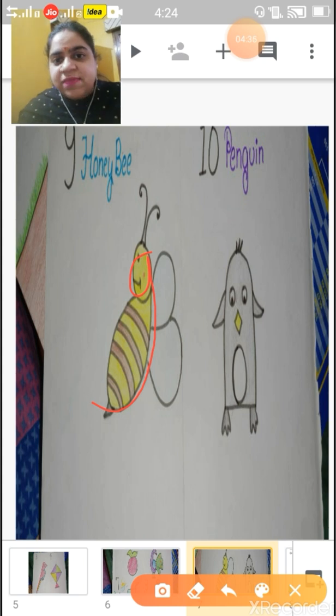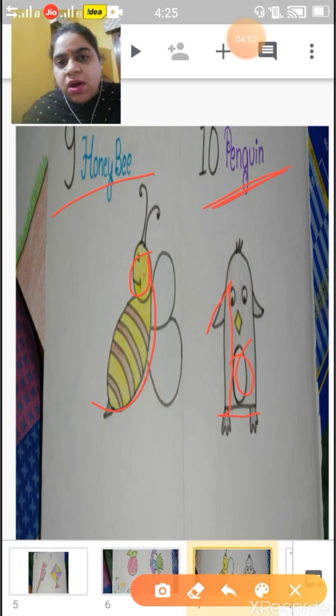Okay children? Now come to our number 10. Now from number 10, what can we draw? We can draw a penguin.